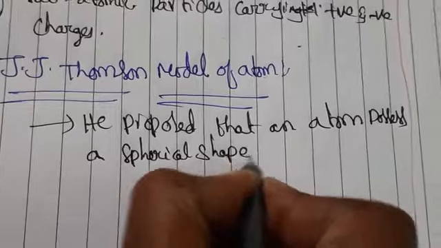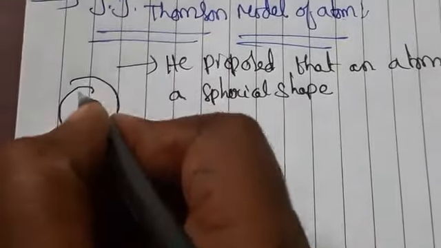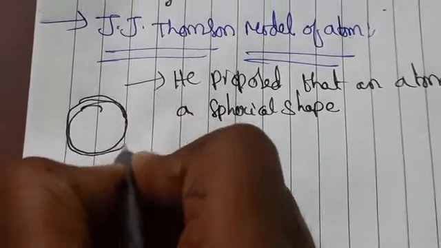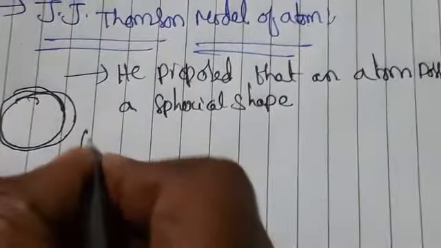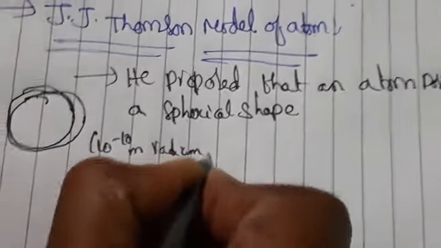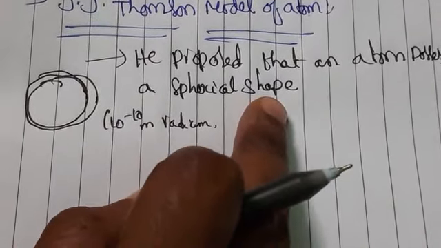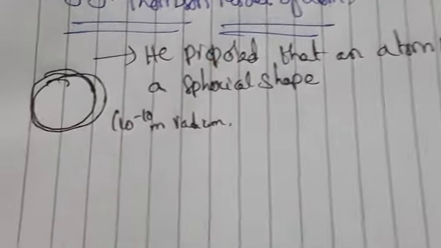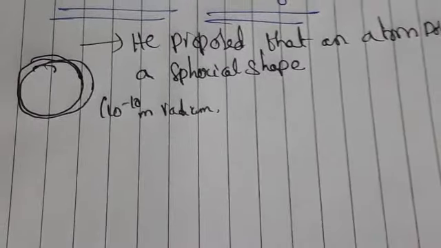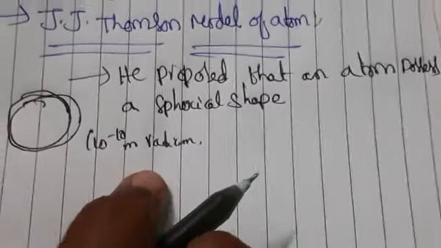Let us assume this is a spherical shape, which has a radius of approximately 10 to the power minus 10 meters. So here he told that the atom has a spherical shape, with a radius of 10 to the power minus 10.